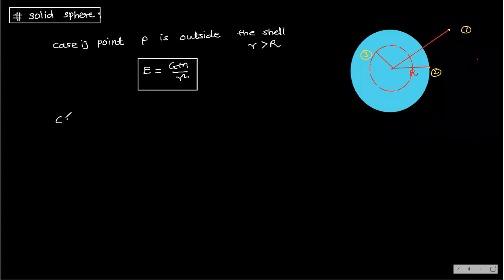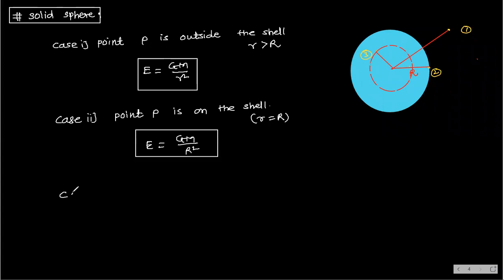Next, case number 2: point P is on the sphere. Who will tell me? Yes, E is equal to GM by capital R square. Okay. And when it is inside, tell me, what will you get? E is equal to 0? No, point P is inside the, oh, wait.